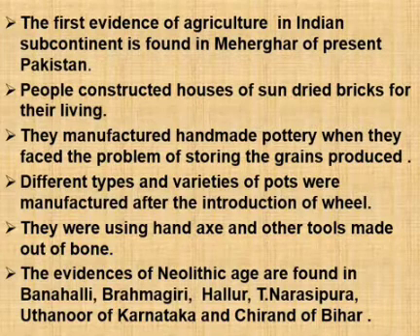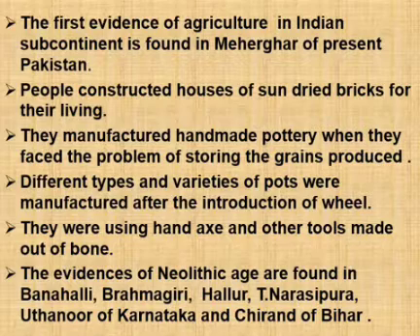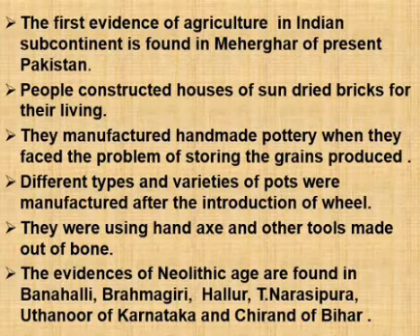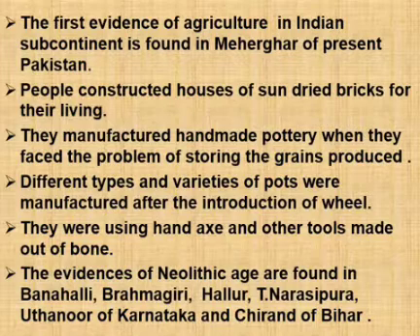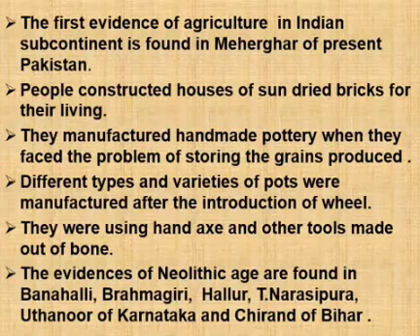Different types and varieties of pots were manufactured after the introduction of wheel. They were using hand axe and other tools made out of bone. The evidences of Neolithic age are found in Banahalli, Brahmagiri, Alur, T. Narsipura, Uttanur of Karnataka and Chirand of Bihar.